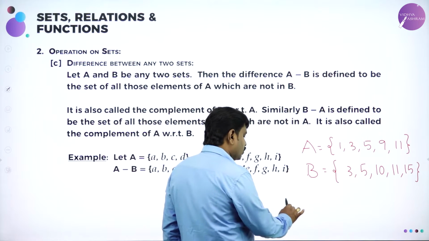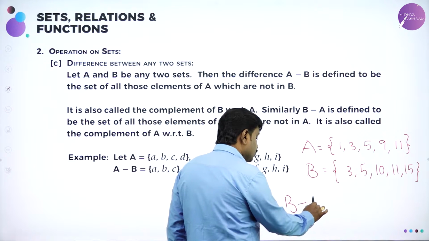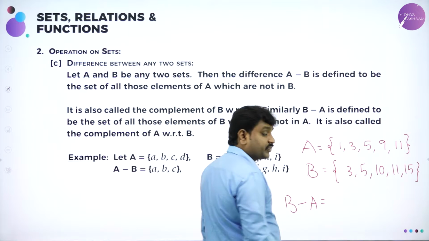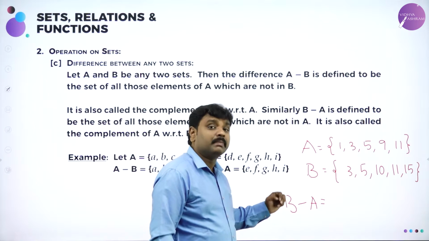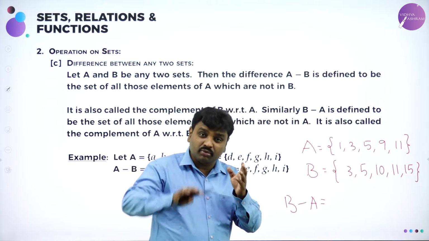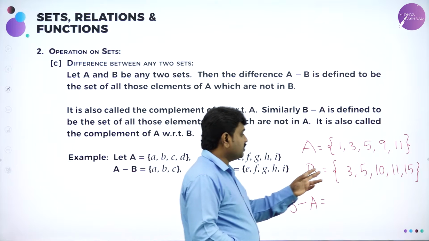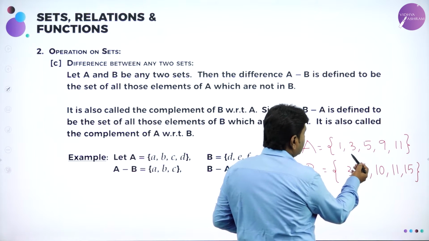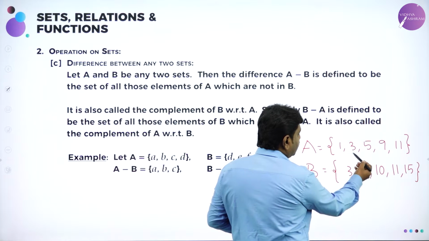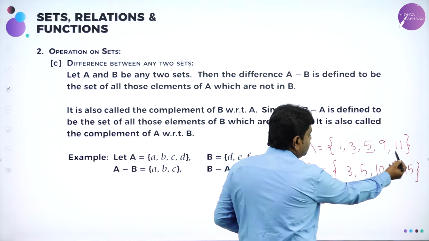Now if I ask you to write B minus A, my dear students, I am asking you to write B minus A. I am not asking you to write A minus B. Please clearly understand, I want B minus A. Means from B, remove the elements of A. B means 3, 5, 10, 11, 15. Remove the elements of A. What are the elements of A which are common? So 3 and 5 are elements of A, and 11 is an element of A.